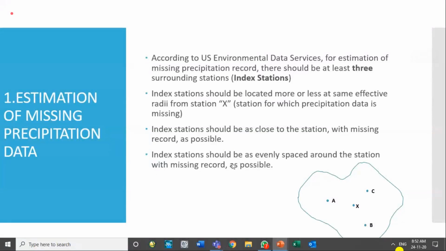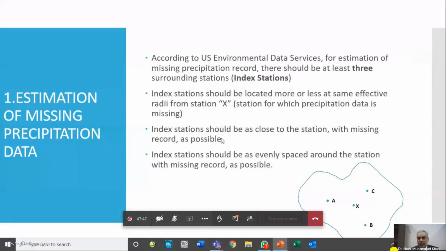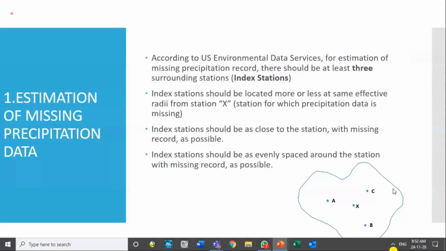It will be a good filling of the missing data if the stations are uniformly distributed all around the station of interest, and more or less at the same distance from station X. Another thing is they should have similar climatic conditions. So these are the conditions we have to check: the index stations should be as close to the station with the missing record as possible.